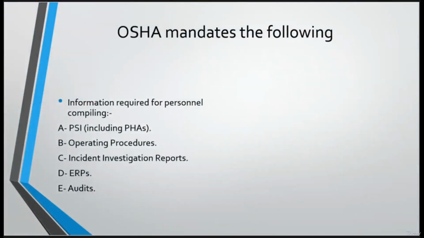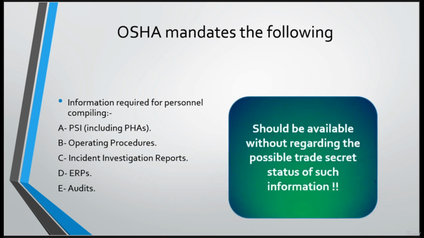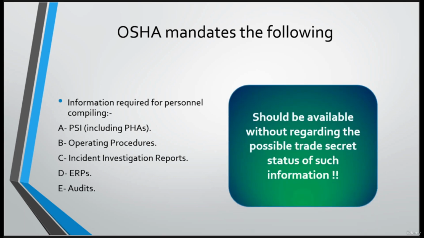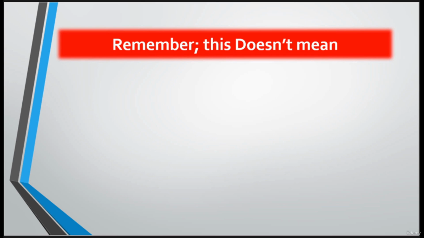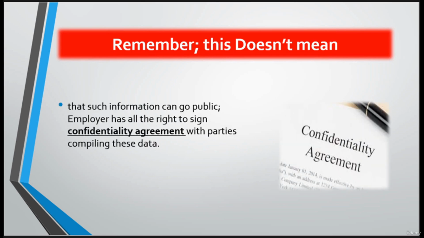Okay, let's start. The information required for personnel compiling the PSI, including the PHAs, operating procedures, incident investigation reports, ERPs, and audits, should be available regardless of the possible trade secret status of such information. This is done in order to ensure that we will have a healthy and effective output. Because if you block from personnel some information that is considered a trade secret, this may compromise the healthy output that the organization needs. But remember, this doesn't mean that such information can go public.